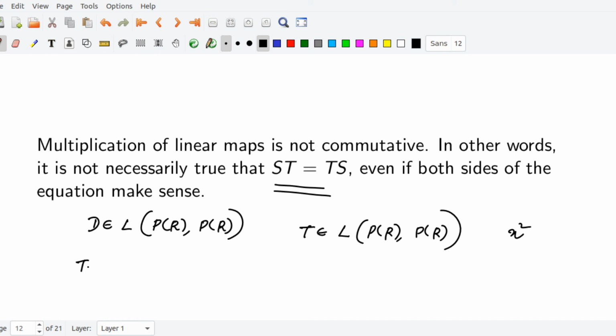Compute TD. TD of p(x): here D acts first on p(x), giving p'(x). T of p'(x) means multiply by x squared, so this equals x squared times p'(x).